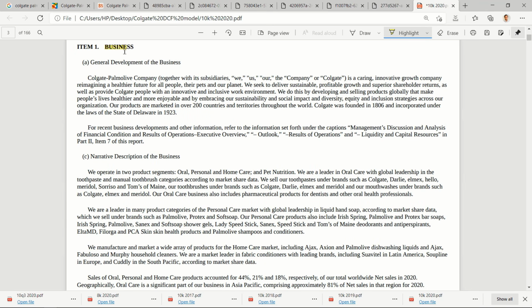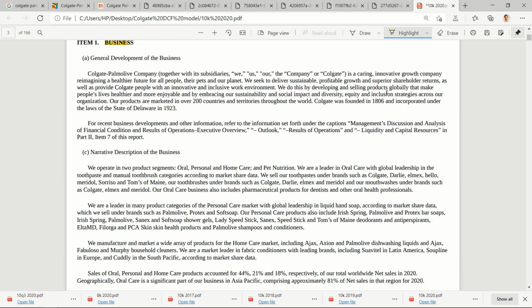So this is the third page of the annual report, business, about the company, what's their business. One thing that interests me is their products are marketed in over 200 countries, so almost every country in the world, right? Colgate was founded in 1806 and incorporated under the laws of the state of Delaware in 1923.